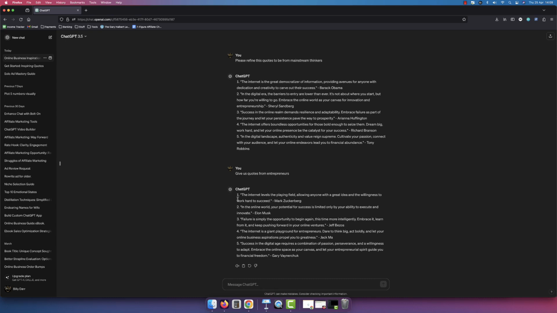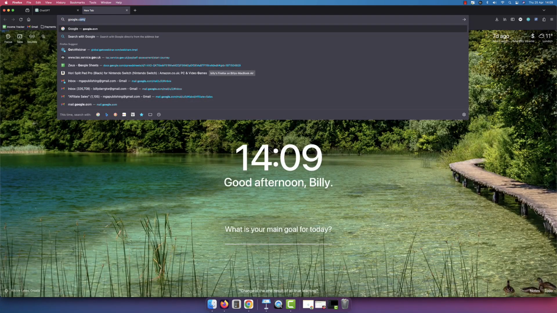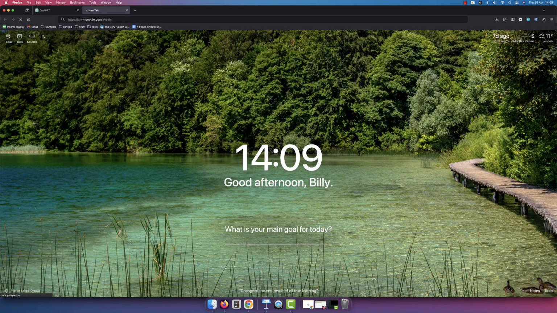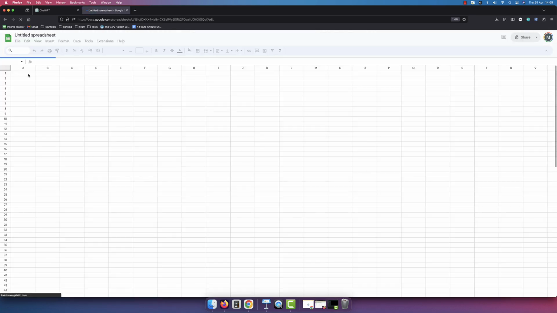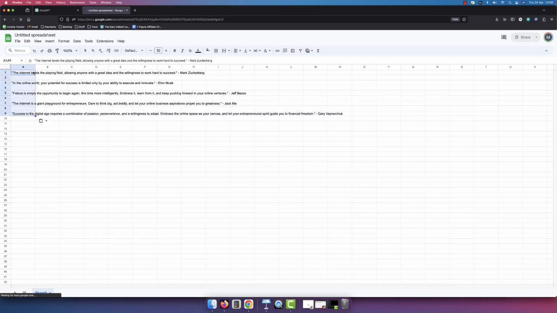So once we've got these quotes, we just want to select these 5. You can say 10, you could say 20, you could say 100. We'll simply copy these quotes, and then we'll go over to google.com/sheets, and it'll ask you to log in if you haven't logged in. We'll click on a blank sheet, and we'll simply paste in those quotes right here.